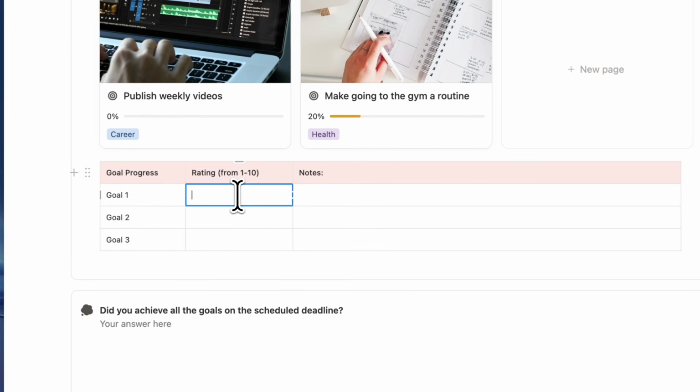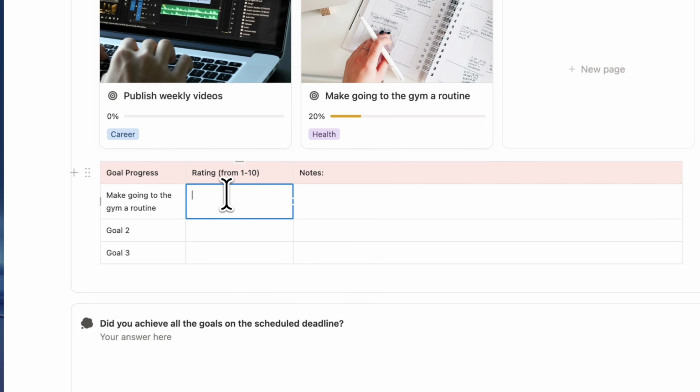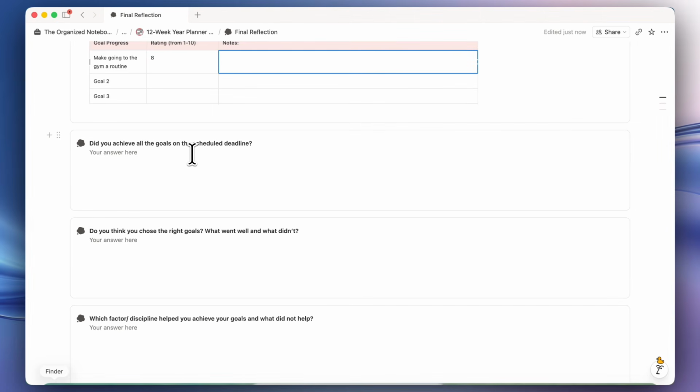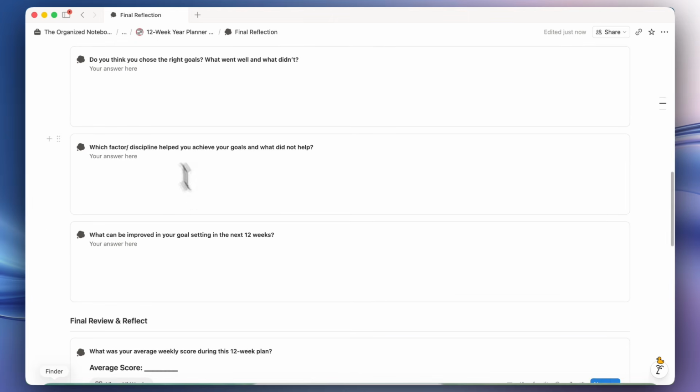You can rate it from 1 to 10. So let's say that this one was make going to the gym a routine. Maybe I did really good, then I could put an 8 here and some notes. Did you achieve all the goals on the scheduled deadline? Do you think you chose the right goals? And so on. So you can fill those out.